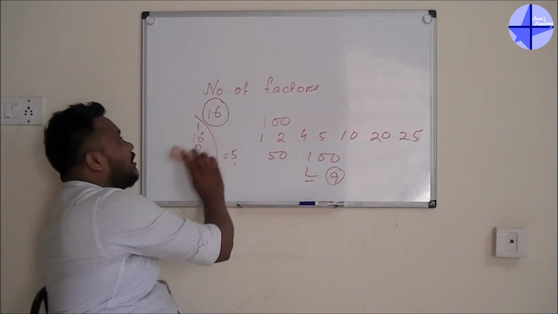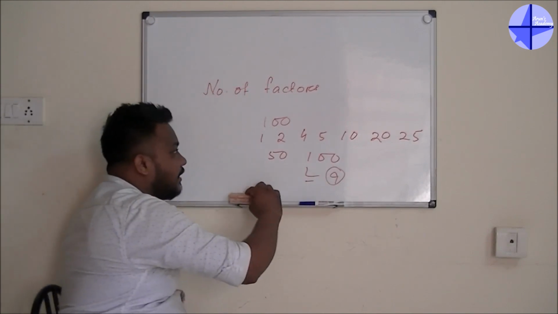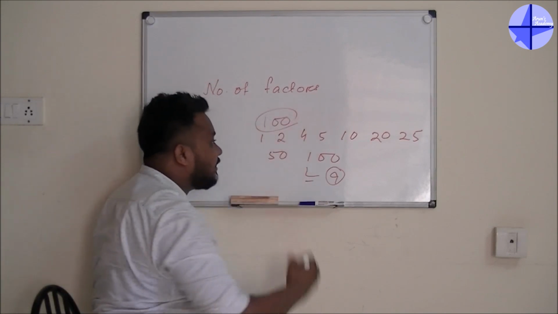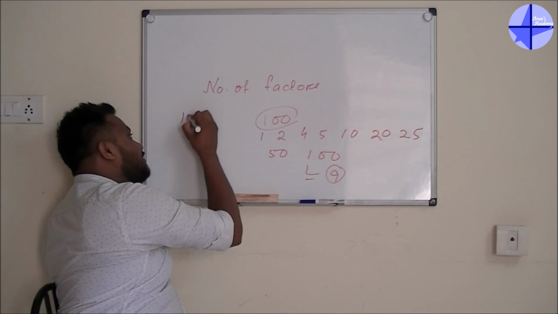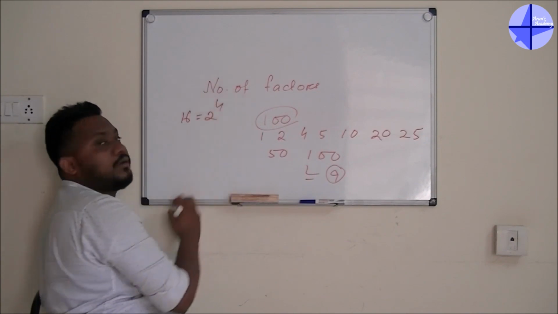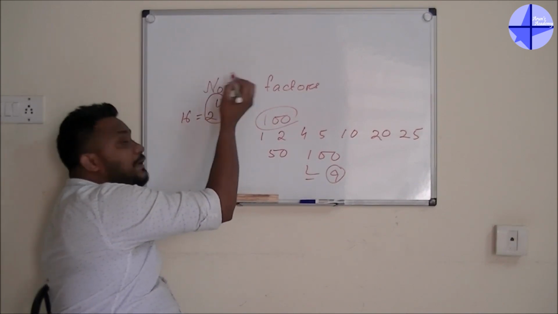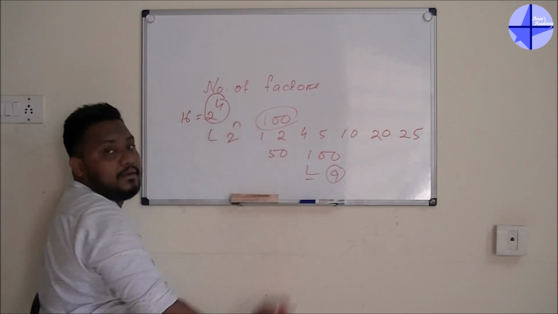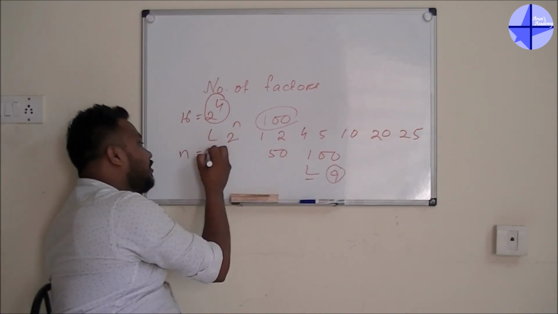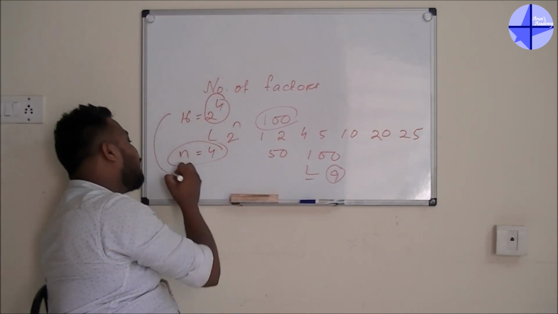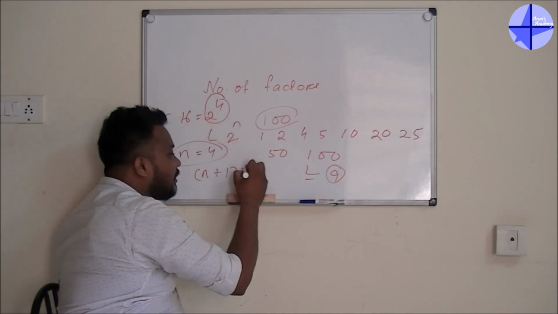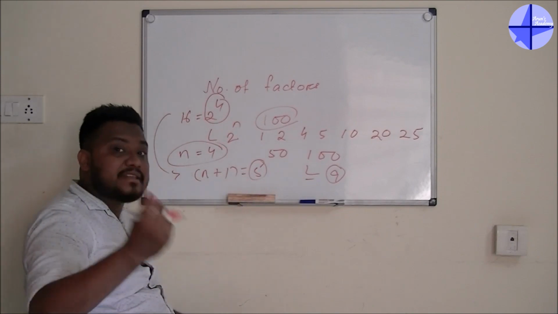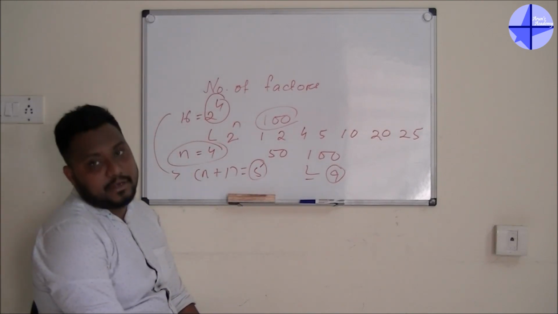So what is the logic? The logic is very simple. You have to simplify the number by using the prime factors. First we will go for 16. So 16 is equal to 2 to the power 4. So it is the representation of 2 to the power n, and now you can say n is equal to 4. So guys, the formula for the number of factors is n plus 1. What is n plus 1? 4 plus 1, the answer is 5, and I think it is the same answer we got when we used the manual method.